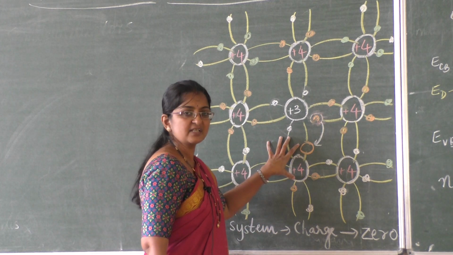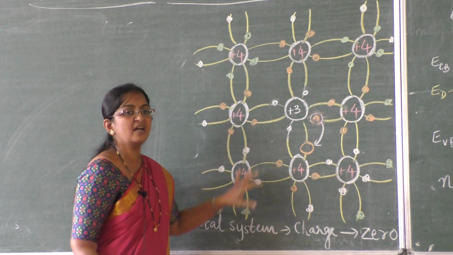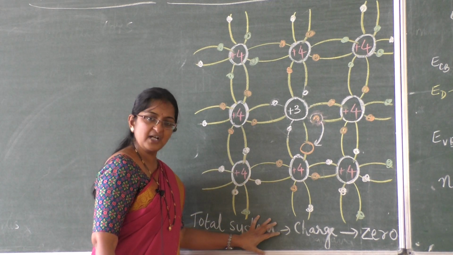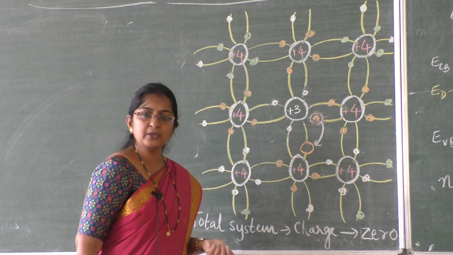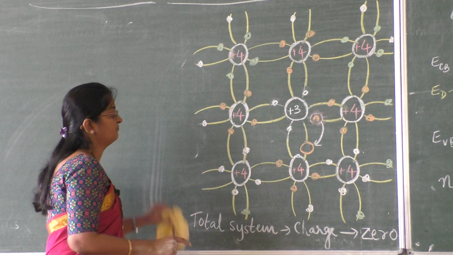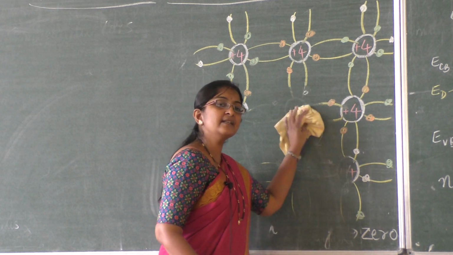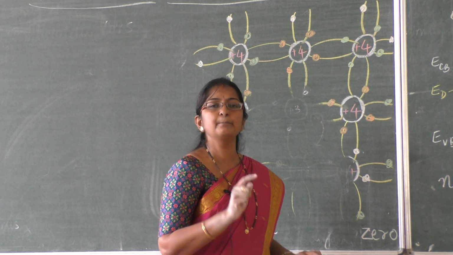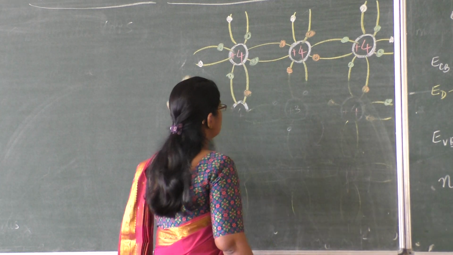The net charge of the system, either intrinsic or extrinsic semiconductor, is always 0. Since the atom is electrically neutral, the total charge is 0. But based on conductivity, in n-type electrons contribute to conductivity, in p-type holes contribute to conduction. Now let us note down the difference between intrinsic and extrinsic semiconductor, and next the difference between p-type and n-type. So note down, students, be ready to write this.